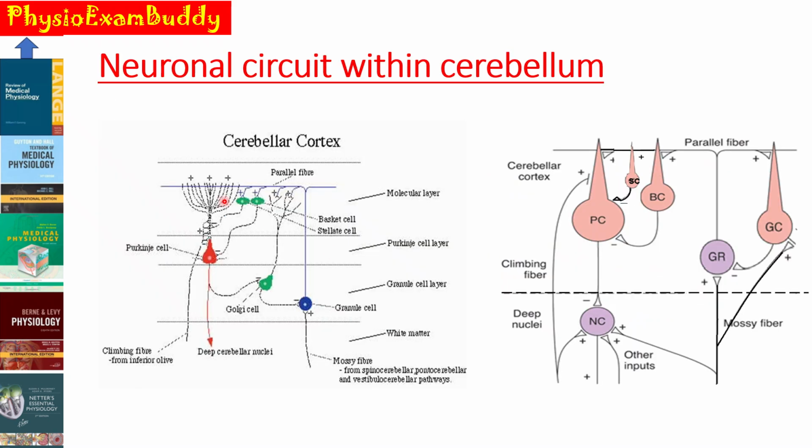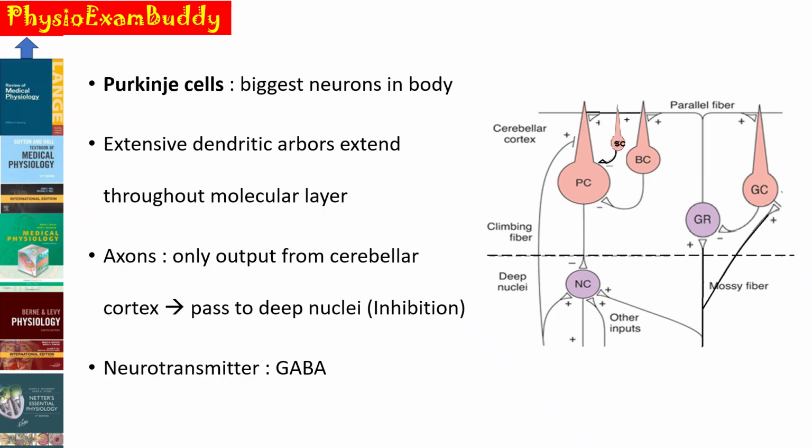Next is about the neuronal circuit within the cerebellum. So we have finished with the afferent connections, that is the information carried from the body into the cerebellum. Now we are going to study the neuronal circuit in the cerebellum. In the first video of the cerebellum, I discussed the gray matter, white matter, all three layers in the gray matter and the constituents of the white matter. So how these neurons are connected between different cell layers, that we will study in the neuronal circuit within the cerebellum. So first we will see the Purkinje cell.